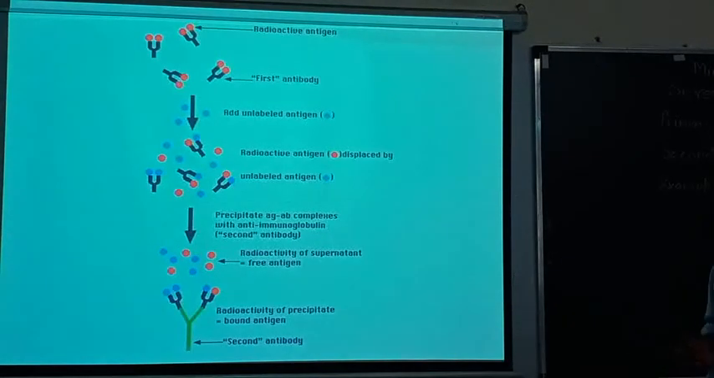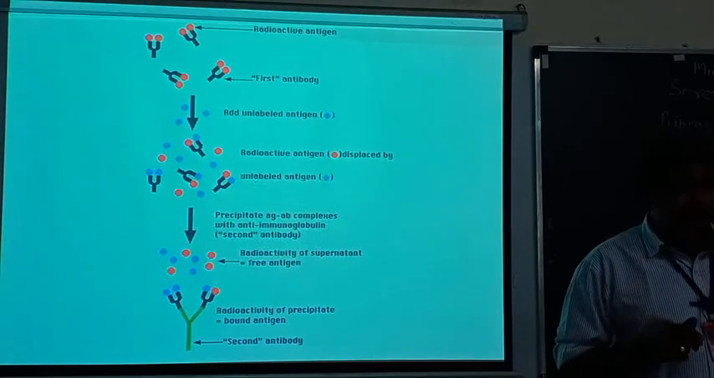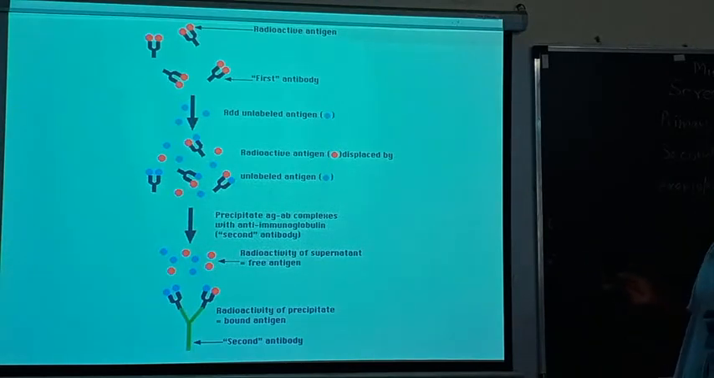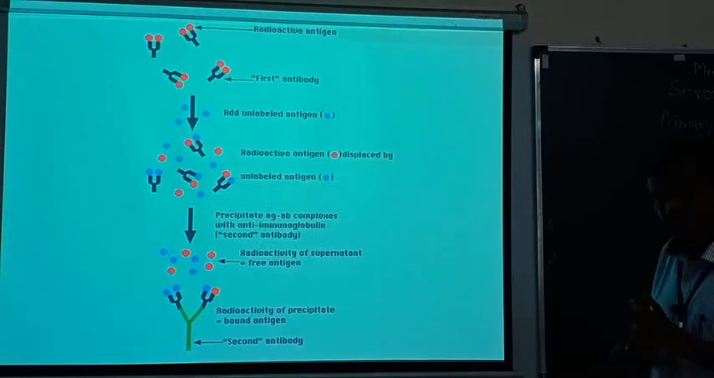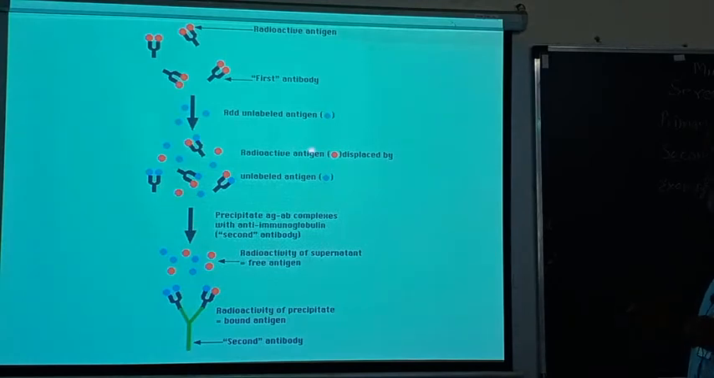Now this is the best example. Diagrammatically we are representing how it is carried out. Just see this. This is a radioactive antigen. These are the antibodies. These antigens are radioactive. This is the first antigen antibody reaction. Now radioactive antigens are attached to the antibodies. Then you add unlabeled antigen. These are the blue color. This is the unlabeled antigen you are going to add.